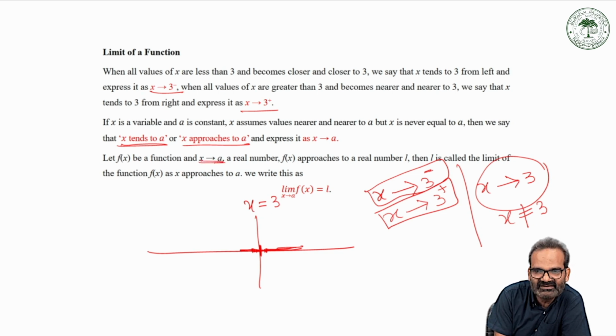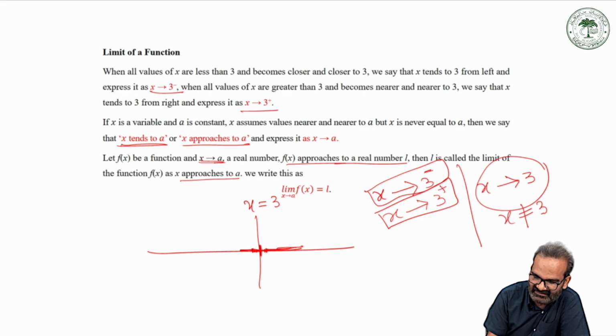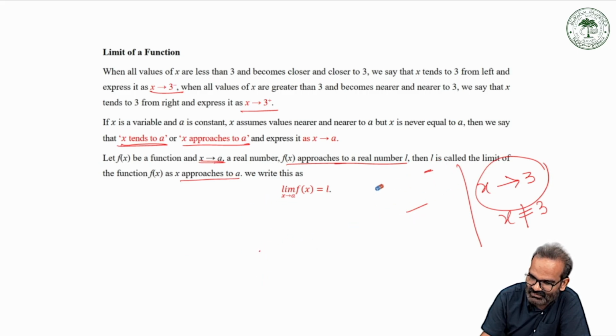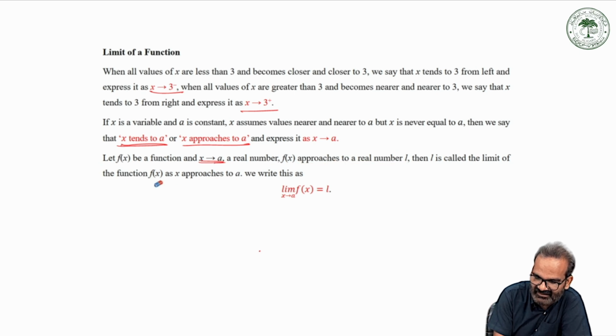x tends to a means x can be nearer and nearer to a from its left as well as from its right. Then f(x) approaches a real number L, and L is called the limit of the function f(x) as x approaches a. And we write it like this: limit x tends to a, f(x) equals L. This is how we write it.